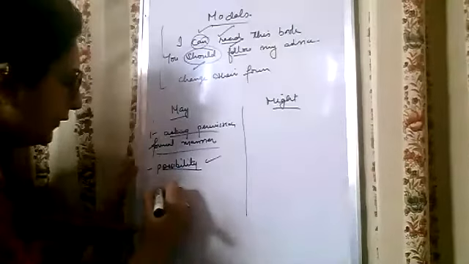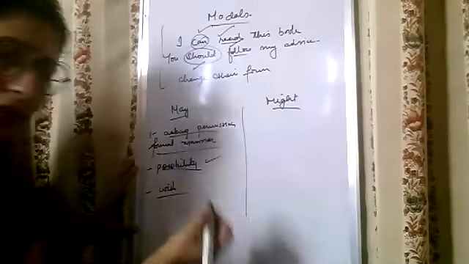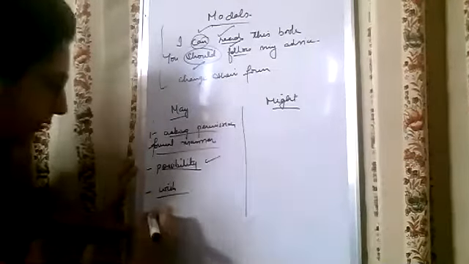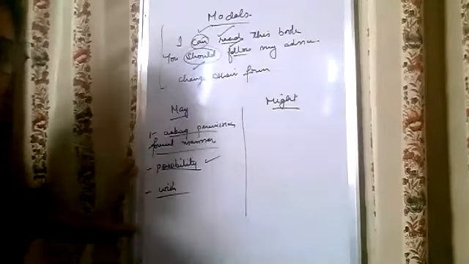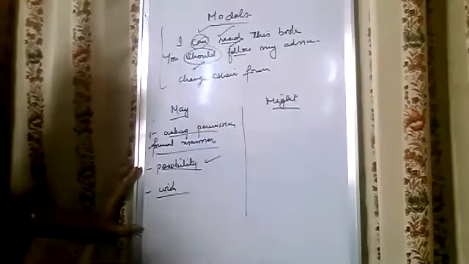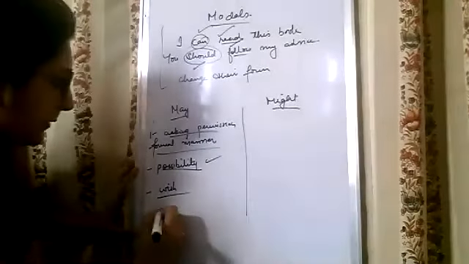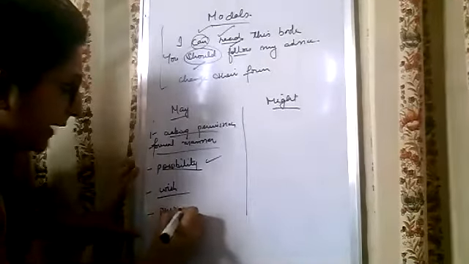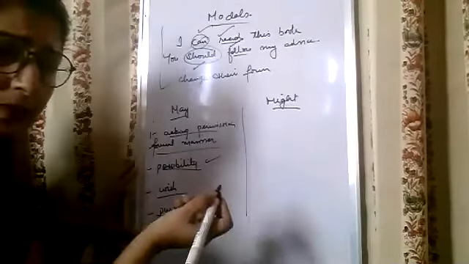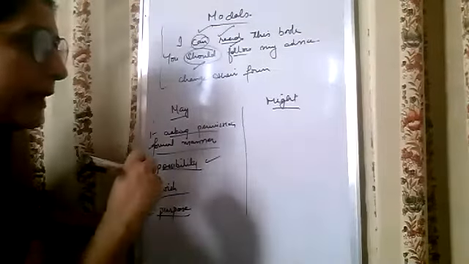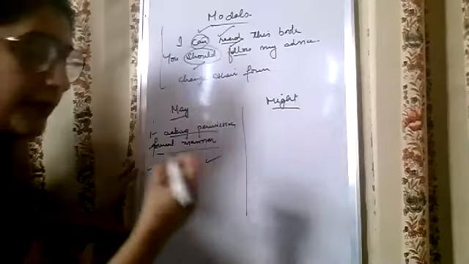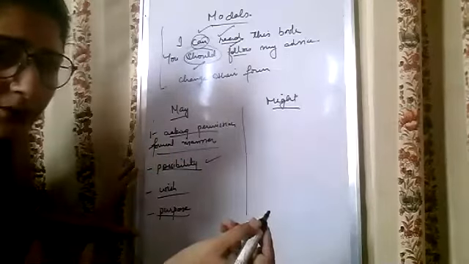Then sometimes to bless someone, for wishes also: may you live long, may you soar high, may you score well in the exams. So it is used for wishes. Sometimes for purpose also. How do we speak for purpose? For example, we eat so that we may live. That is purpose.